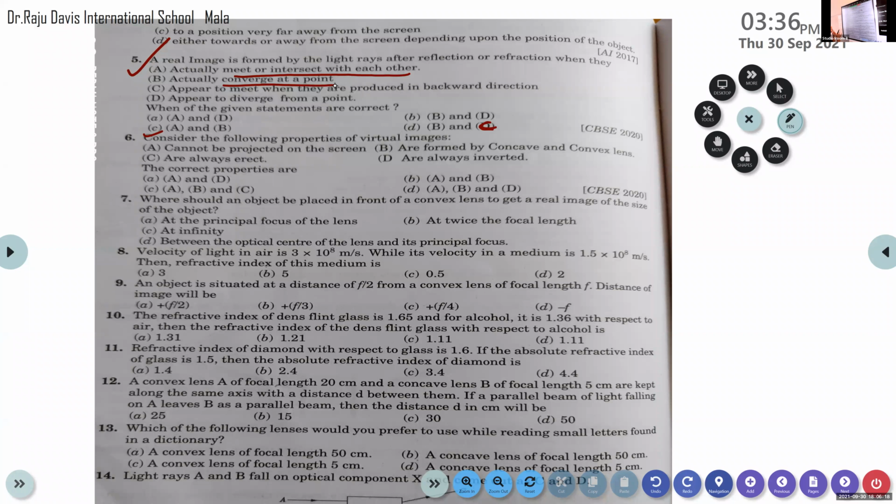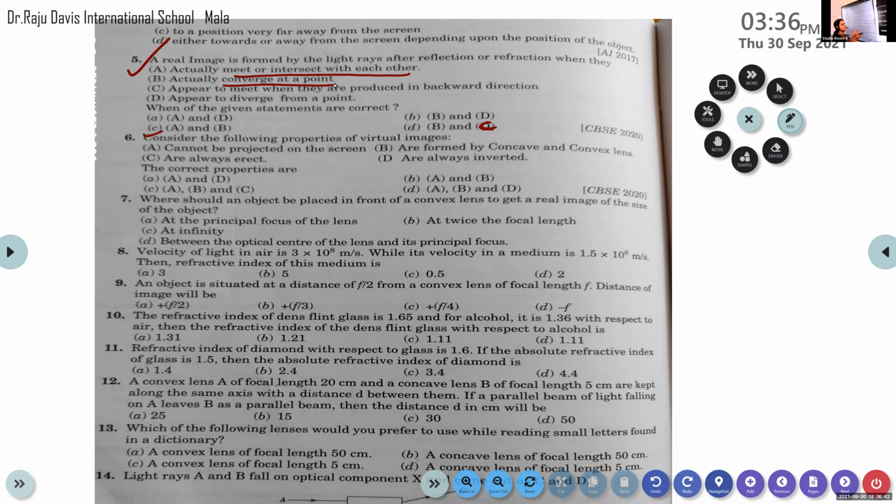A real image is formed by the light rays after reflection or refraction when they actually meet or intersect with each other, or actually converge to a particular point. The correct answer is option A and B. A real image is something that we obtain on the screen, but virtual images are images that we cannot obtain on the screen.